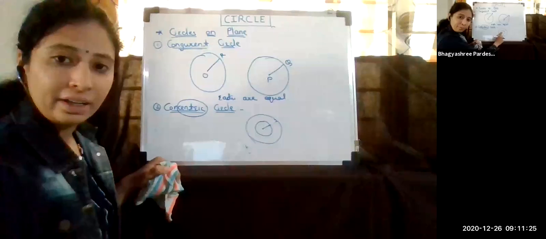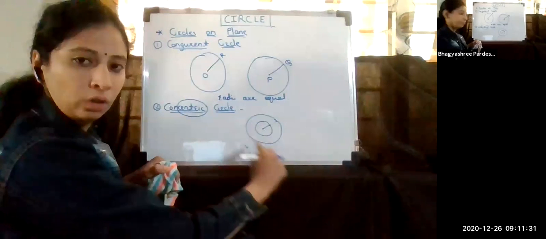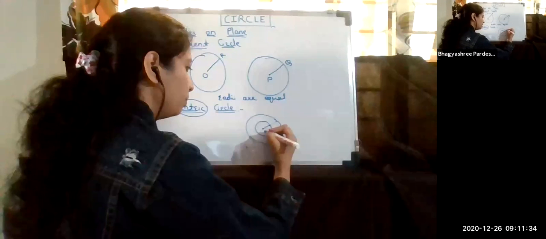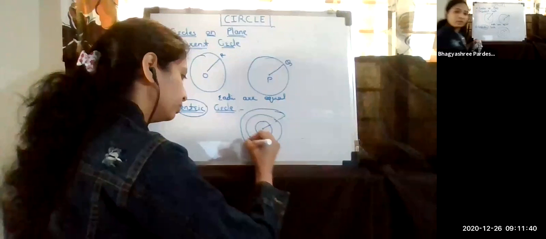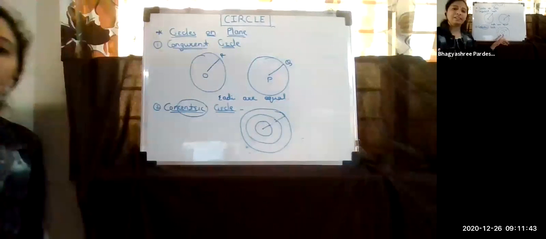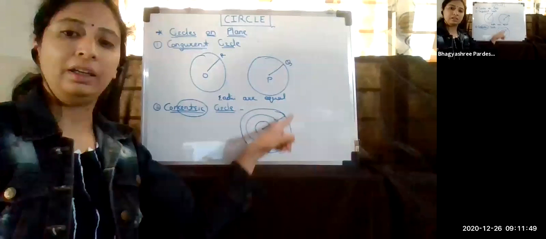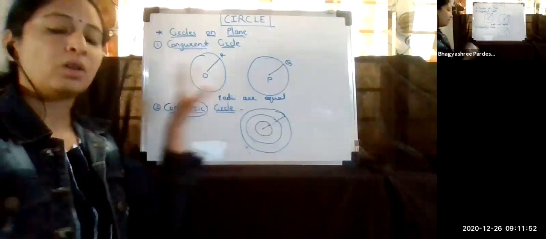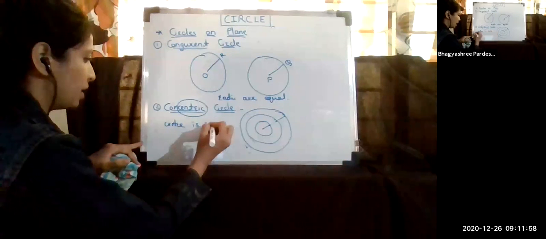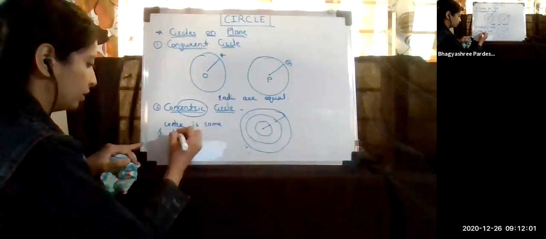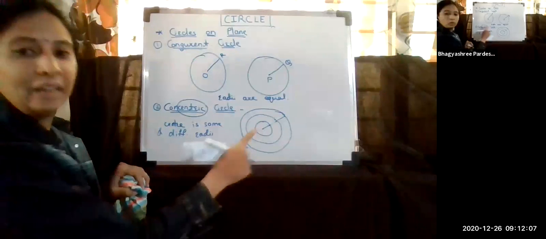What did I do? I kept the center constant and only changed the radius and drew another circle. Again, I am doing the same thing. Now I am extending this radius, and with this radius I am drawing one more circle here. So what happened here? The center is the same, but since the radius changed, we are getting different circles. So what is the meaning of concentric circles? It is very easy. If the center is the same and the radii are different, then that type of circles are called concentric.